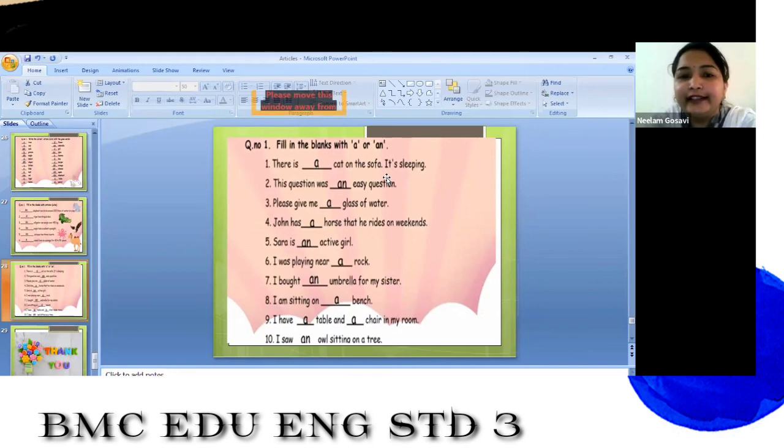There is a cat on the sofa. It is sleeping. Then next, this was an easy question. Can you see here, why should we put an here? Because the word E is a vowel sound.